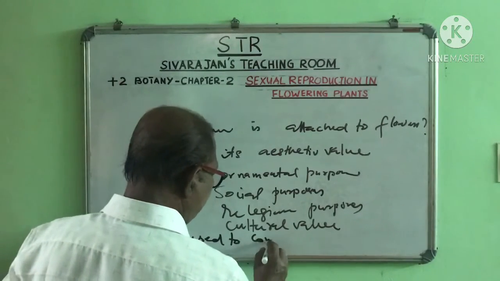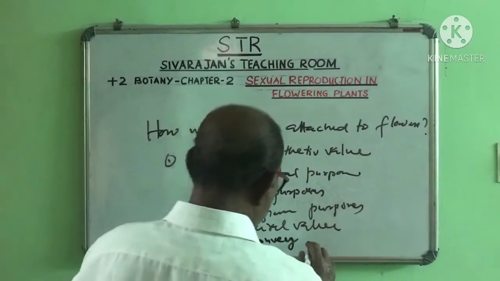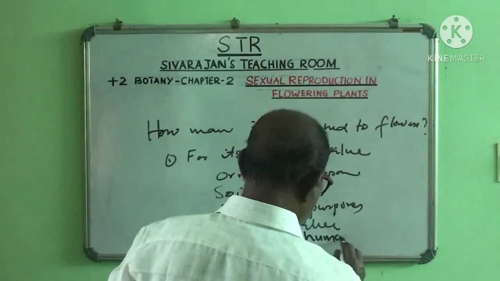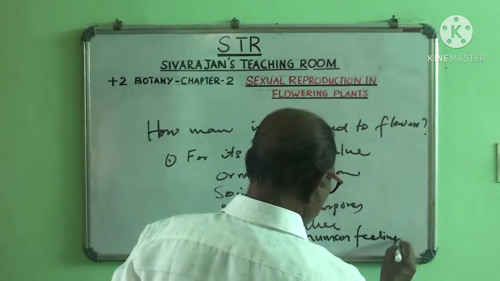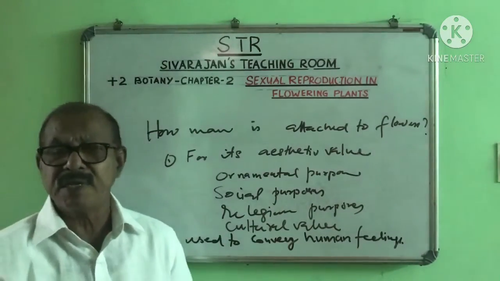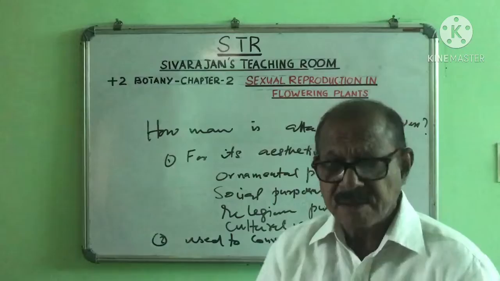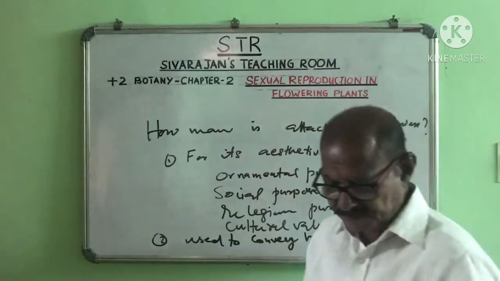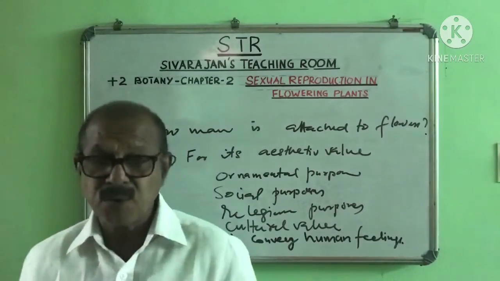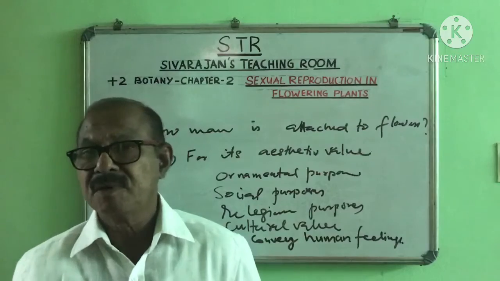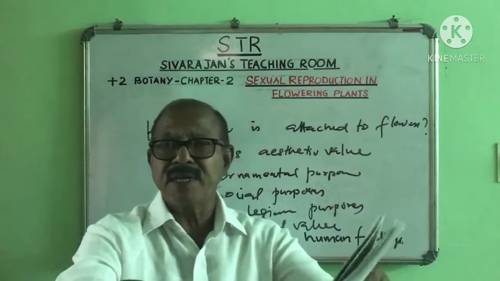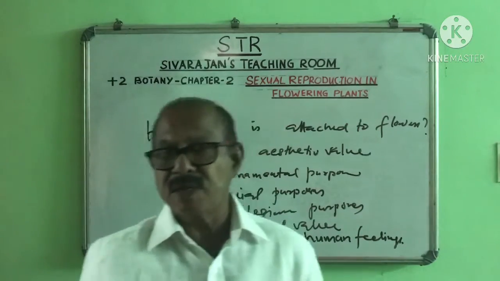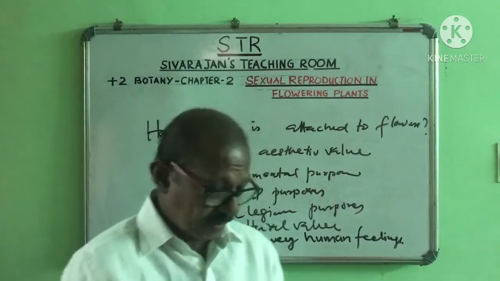And the second thing is that flowers are used to convey human feelings. A flower is offered to show love, affection, etc. The human feelings like love, affection, happiness, grief. So we put a wreath on a dead body to express our grief. We offer a flower to show love, to show affection.